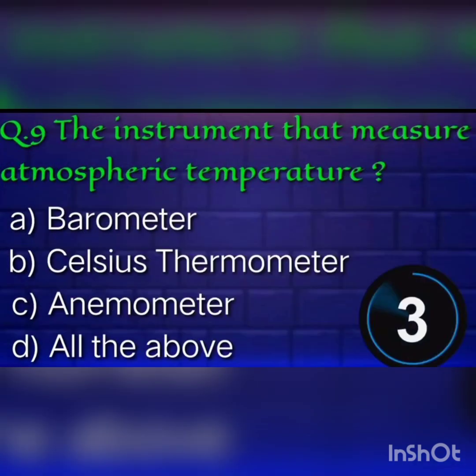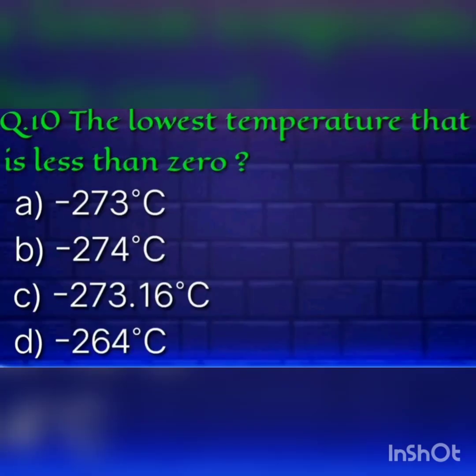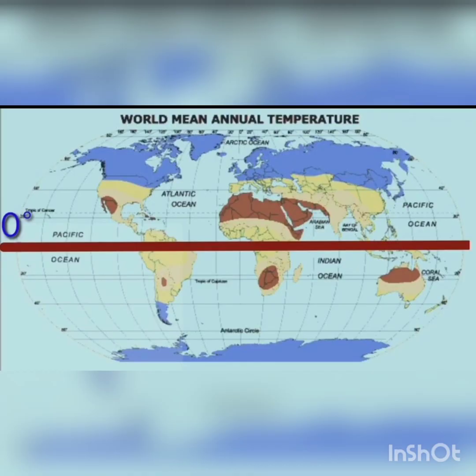What is the instrument that measures atmospheric temperature? Celsius thermometer. Answer is Celsius thermometer. What is the lowest temperature that is less than 0? Answer is minus 273.16 degrees centigrade.